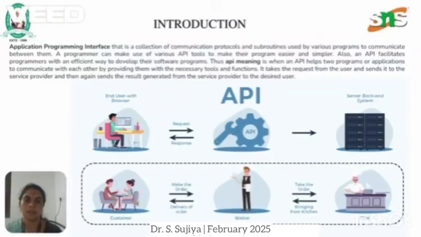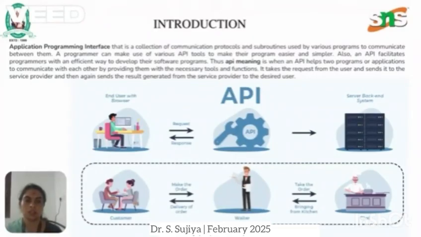Thus, an API helps two programs or applications to communicate with each other by providing them with the necessary tools and functions. It takes the request from the user, sends it to the service provider, and then sends the results generated by the service provider to the desired user.